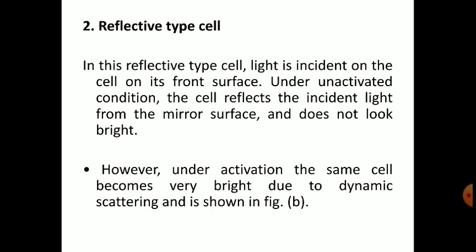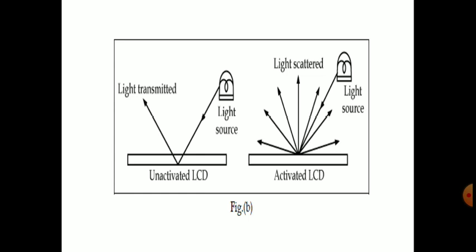In this reflective type cell, light is incident on the cell on its front surface. Under unactivated condition, the cell reflects the incident light from the mirror surface and does not look bright. See, in this reflective type, when it is unactivated, the light source is instead from the top. If we can remember